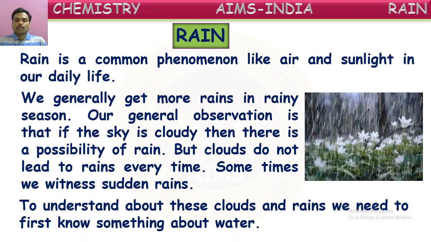So to understand how these clouds are being formed and how these rains are occurring, before this we first need to know something about water, because these clouds and the rains all have water in them. So first let us try to know about this water a little. What is rain? In which forms does it exist? What are those forms? What are the properties of those forms? Let us see these all now here.